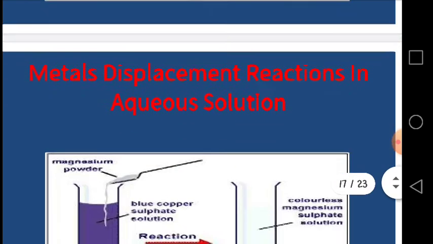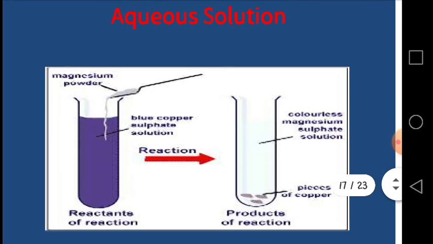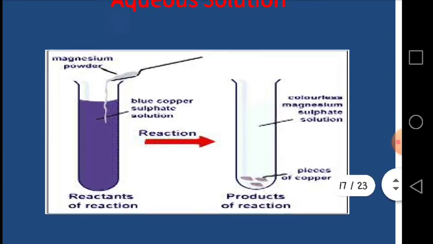Another example of metal displacement reactions in aqueous solution: a blue copper sulfate solution, and when we add magnesium powder to this solution, you can see a colorless magnesium sulfate solution is formed and pieces of copper separate from the solution. This simply means that magnesium is more reactive than copper. So in this way, these reactions help us to understand the reactivity series.